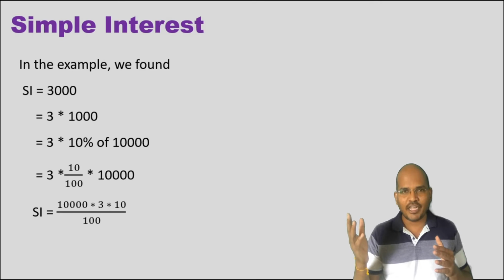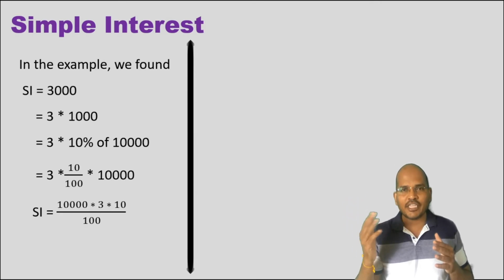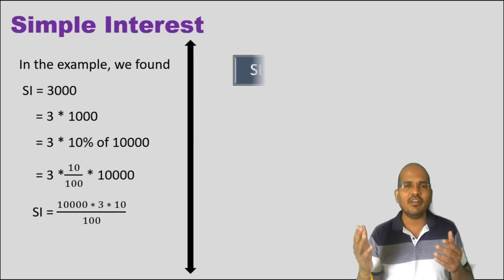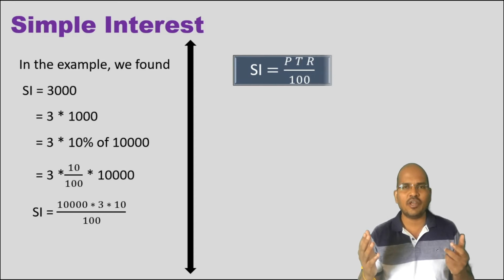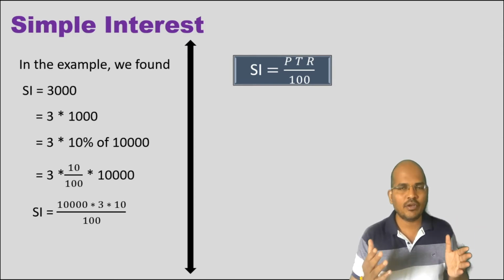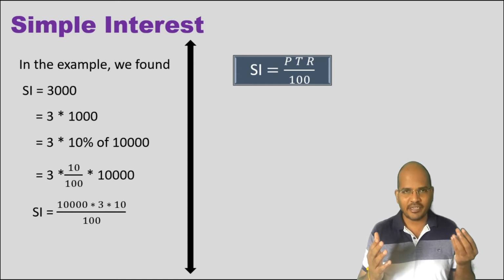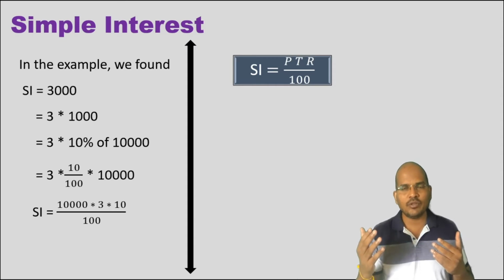Now I'll give you a generalized formula for that. That is how you get SI equals P into T into R by 100. Whenever you ask a student of class 7th or 8th what SI is, he'll only say SI is PTR by 100. How, we do not know. But from the example on the screen, you observe how we make the concept of PTR by 100 from the interest obtained. As you know P, T and R, you calculate interest by multiplying those values and dividing by 100. So SI is PTR by 100.